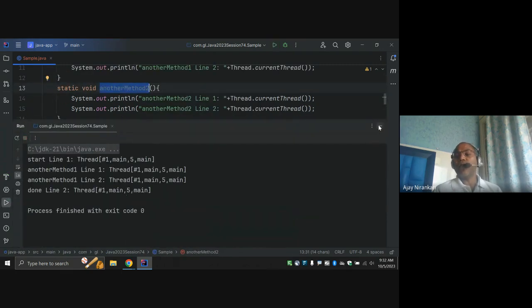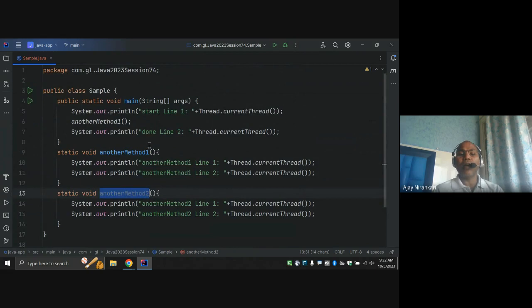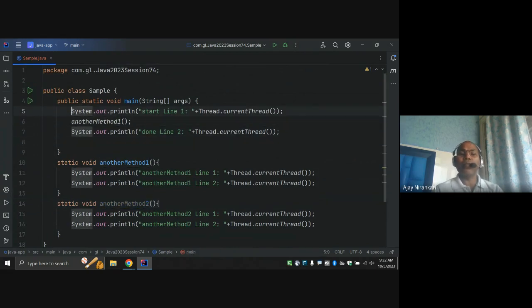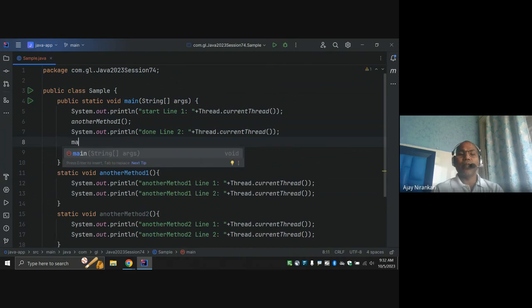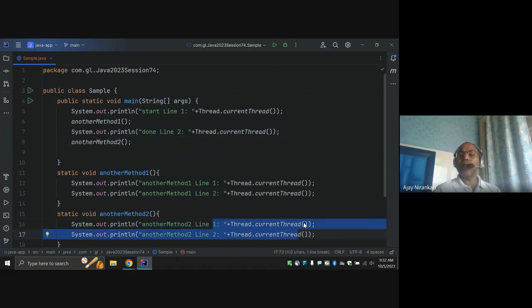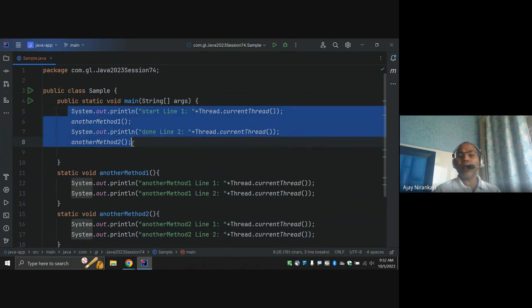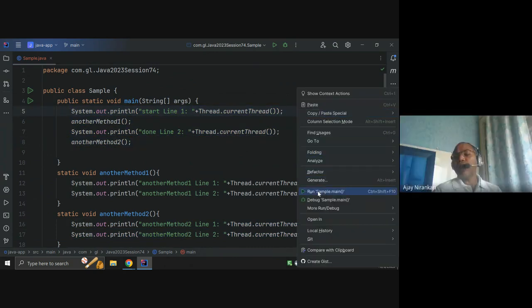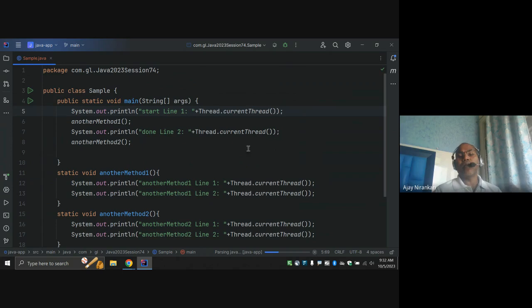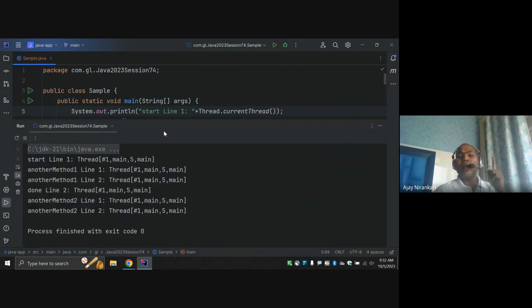If I call it from the main method, this line is again executed by the main thread because we are calling from the main method. So by default, the nature of the Java language is that whatever you write, a single thread, the main thread, is executing every line. All the lines are executed by only the main thread, right?